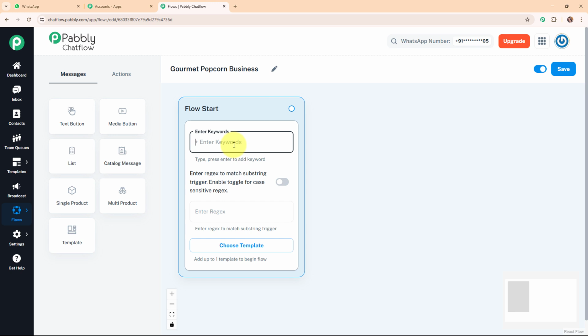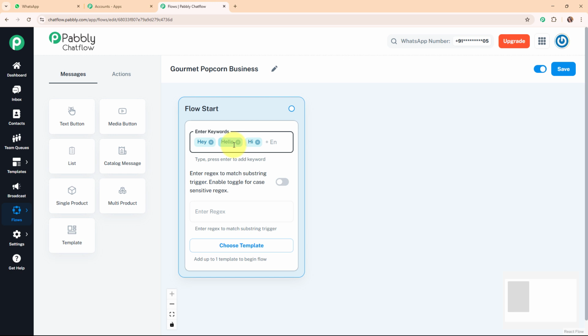Here we will add keywords like hey, hello, hi. These are some basic keywords, and I'm going to type each keyword first and then press enter to make it a valid keyword. Alright, now I'm going to add the other keywords as well. Now whenever a user sends a message with these words, the chatbot will detect it and trigger a response.